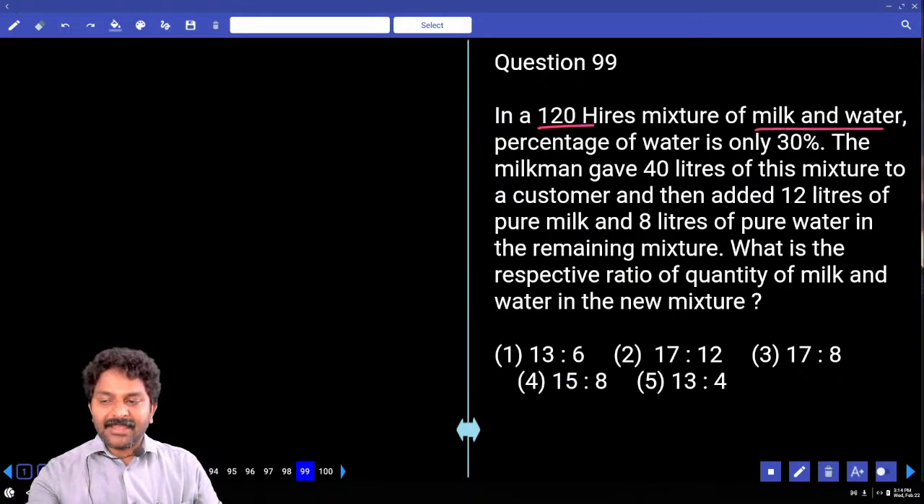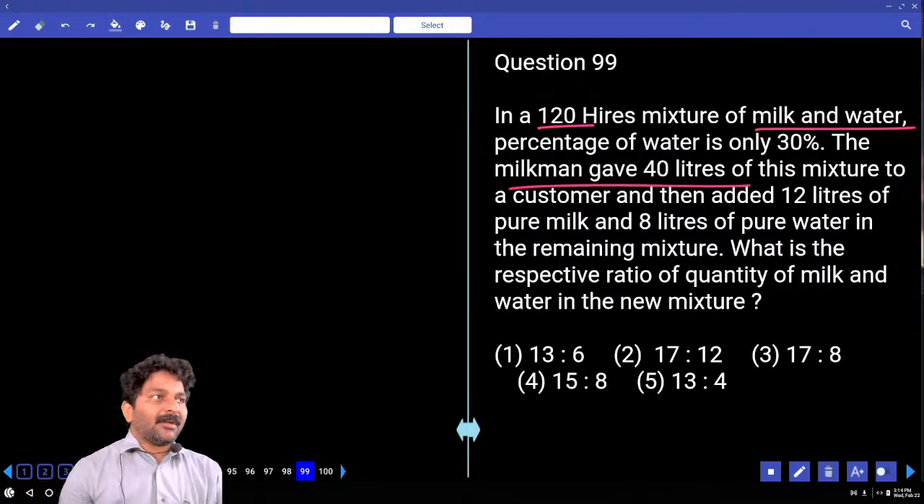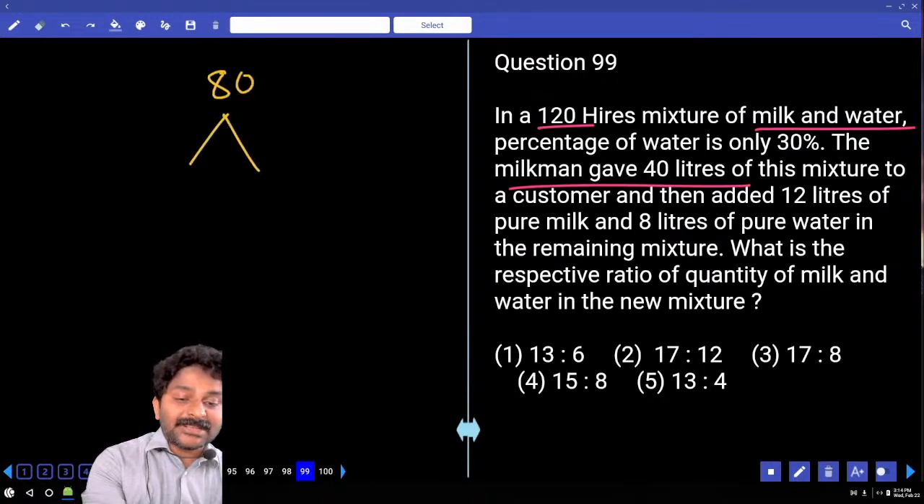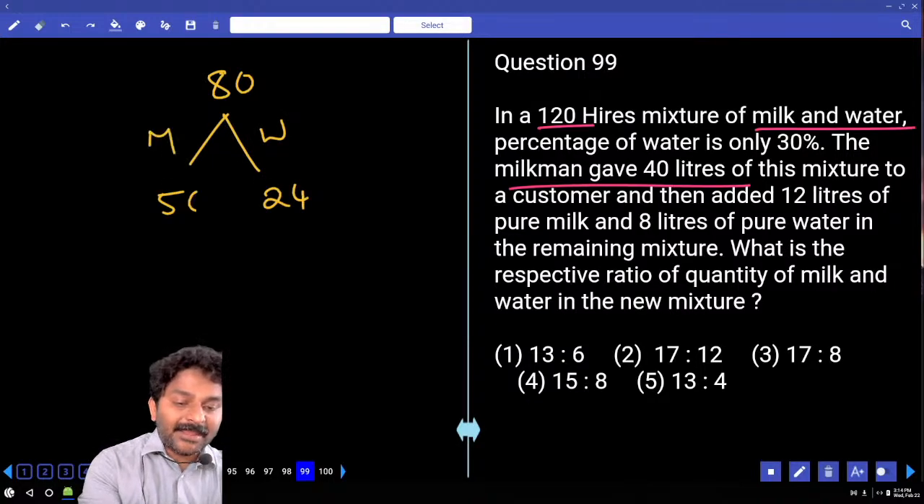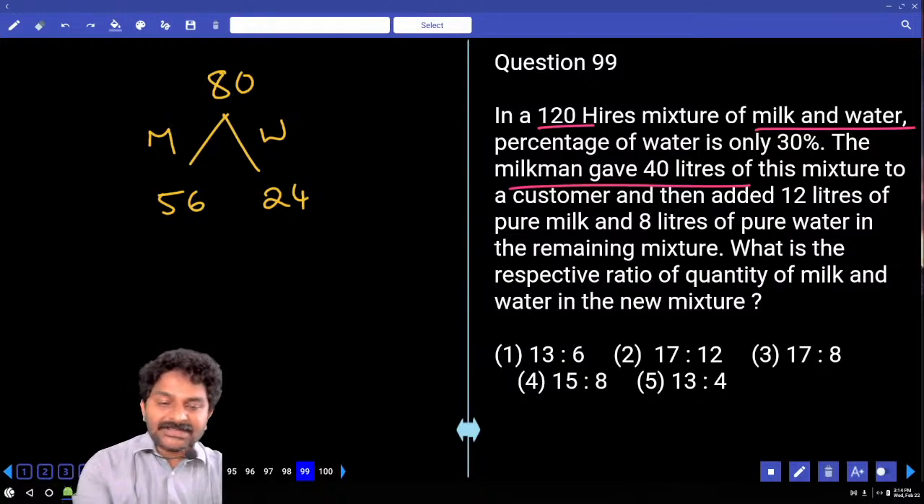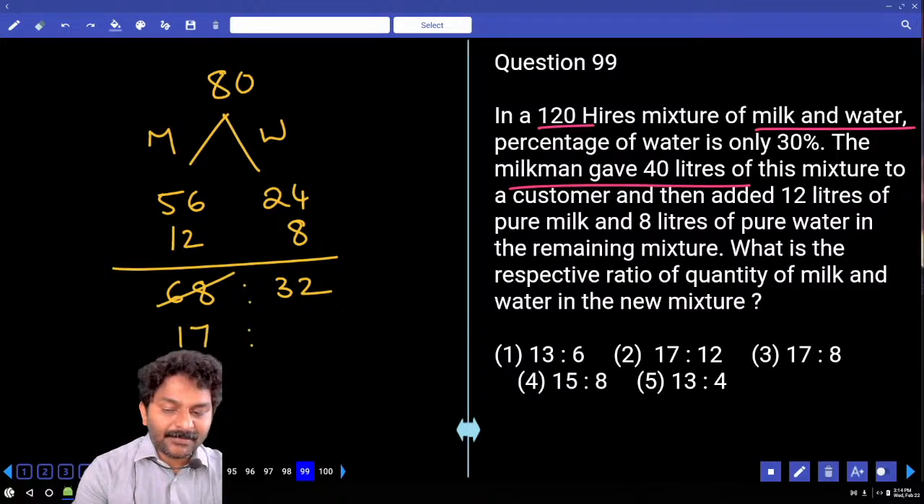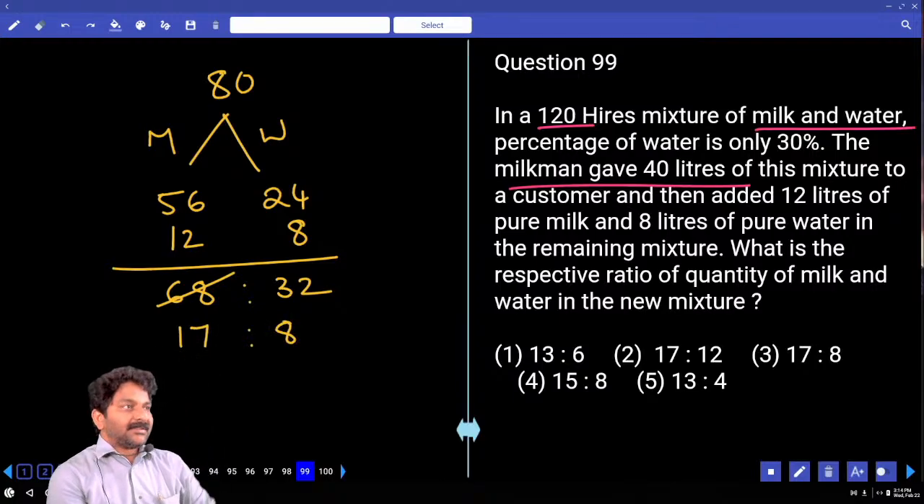120 liters of mixture we have. 40 liters is taken out. How much is left over? 80. Even in 80 liters, water must be 30% only, which is 24, and milk is the remaining 56. Now to this, 12 liters of milk is added, 8 liters of water added. Now finally we have 68 liters of milk, 32 liters of water. Cancellation with 4, 17 times, 8 times. Third option answer.